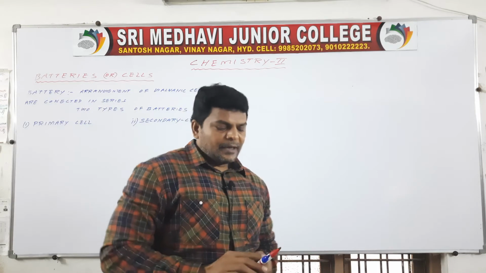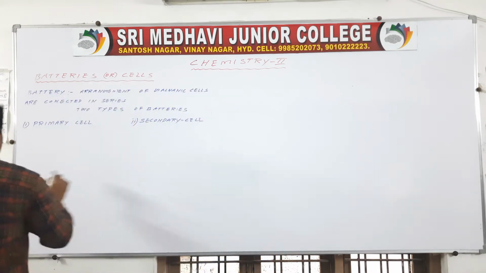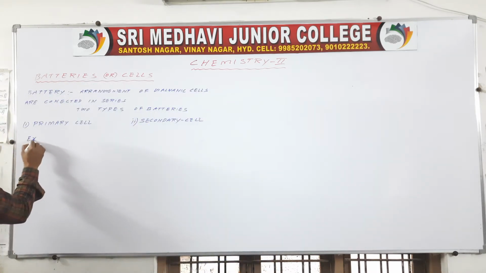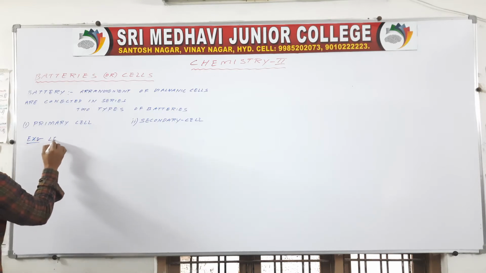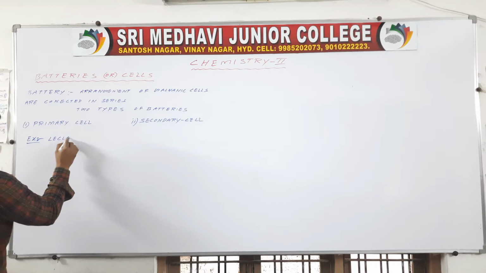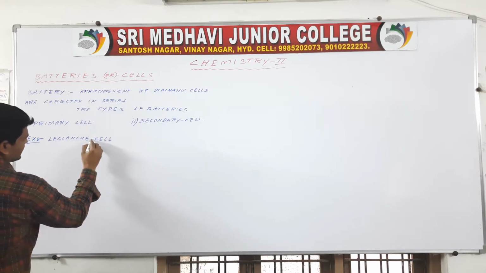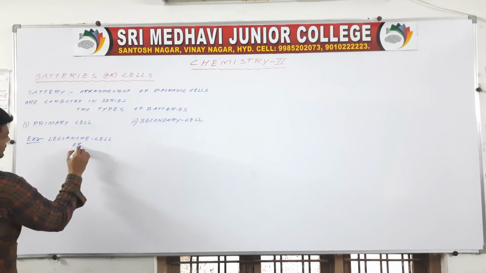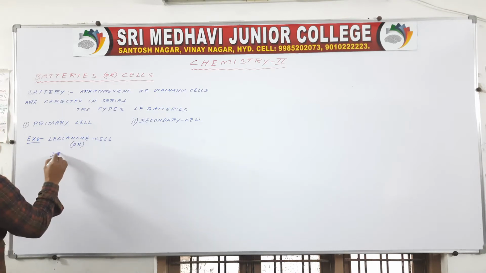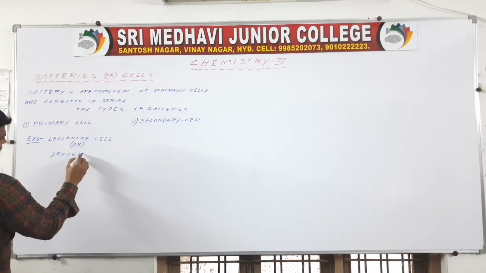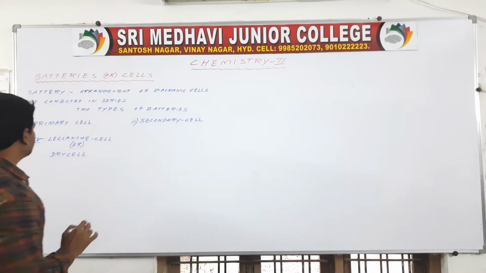Primary cell examples: Leclanche cell, or dry cell. A Leclanche cell or dry cell is an example.